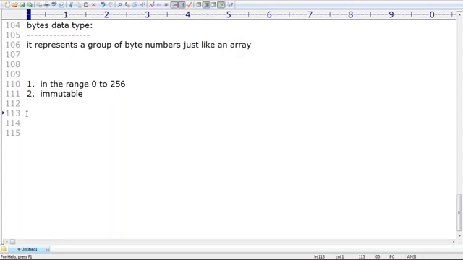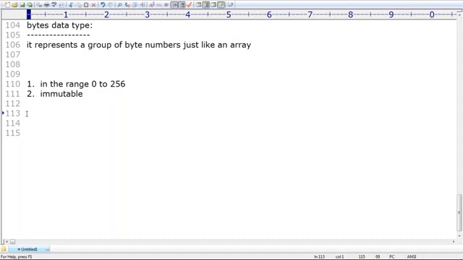Next data type we need to talk about: bytearray. What is the difference between bytes data type and bytearray data type? Simple answer: both are the same.